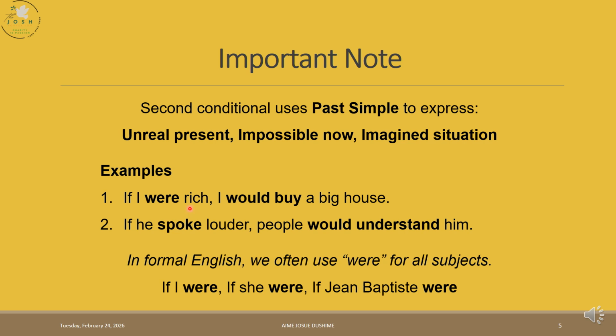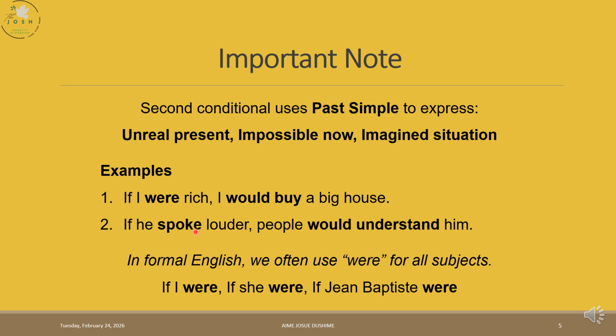I'm not rich. It's just imagination. If he spoke louder, people would understand him. This means what? This past simple is trying to mean that this person is not speaking louder. Not in the past, but at this time, he's not speaking loud.